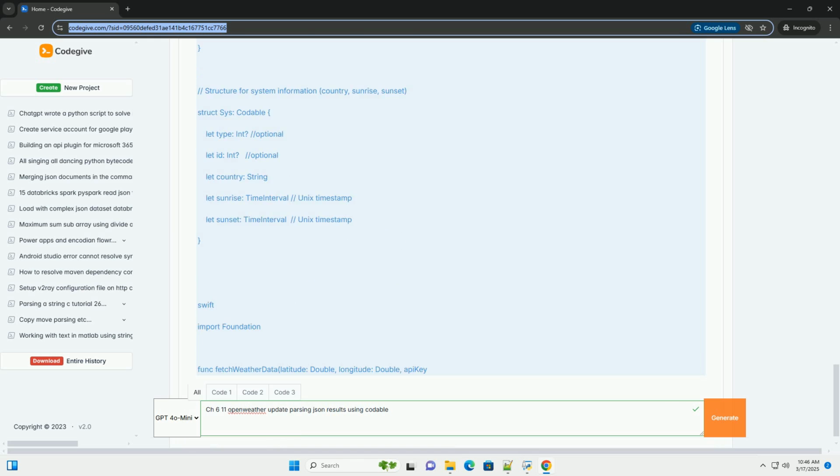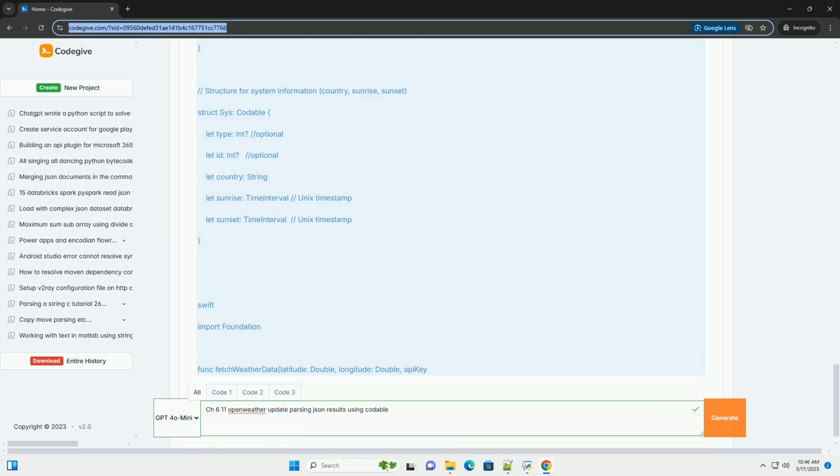If the decoding is successful, pass the WeatherData object to the completion closure. If there's an error during decoding, for example the JSON doesn't match your data structures, catch the error and pass it to the completion closure. 8. Start the task. task.resume() starts the network request. Important: data tasks are created in a suspended state, you must call resume to start them.